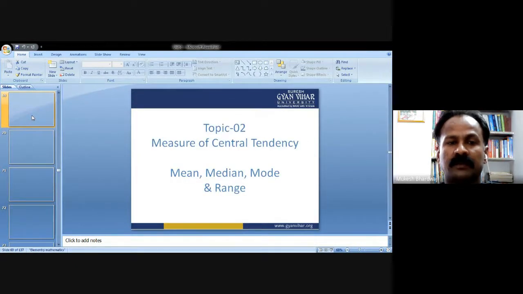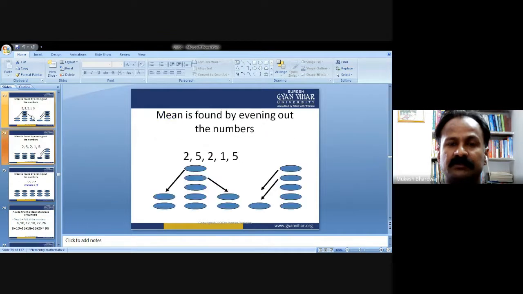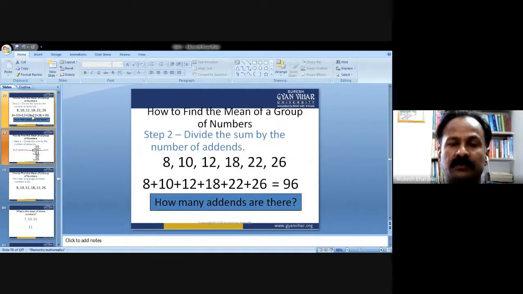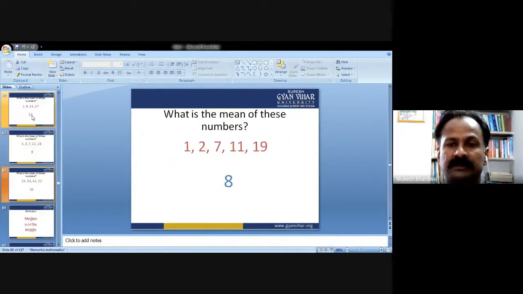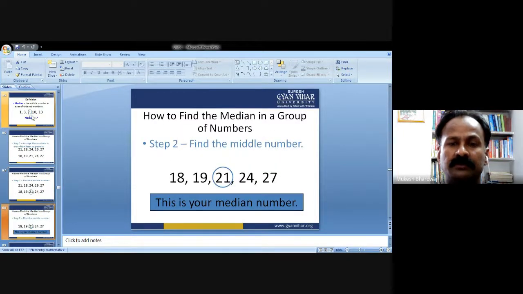Yes, we had started with the measure of central tendency: mean, median, mode, and range. We had seen so many examples related to all the topics, and there is some brief review. I had gone through this.